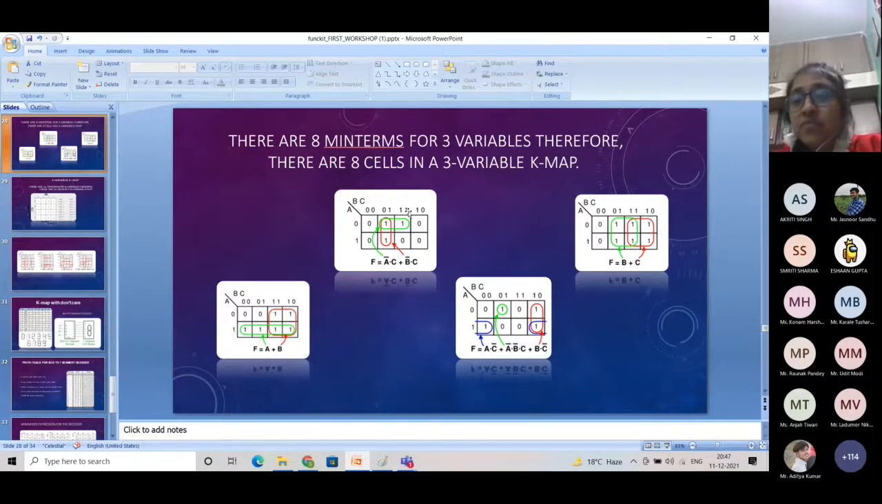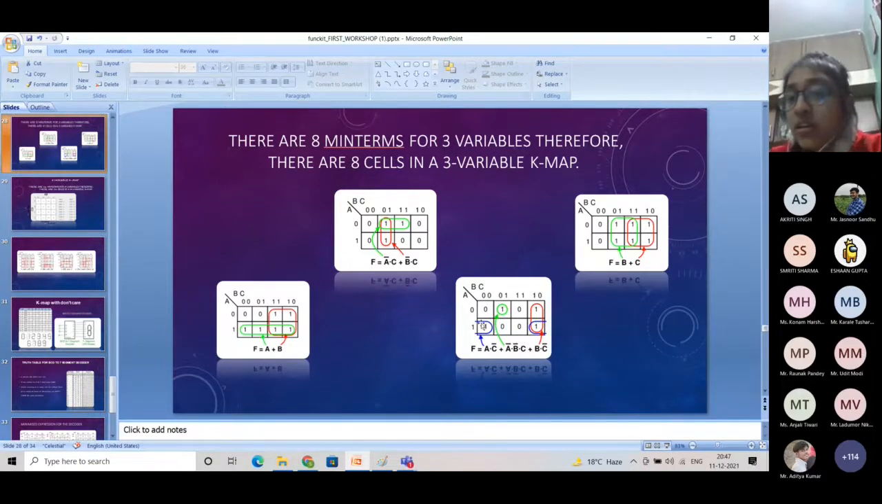See in this case, for this green group, B is changing its value, but C is constant and A is also constant. C is constant and its value is 1, and A is constant and its value is 0. So for the green group, the min term will be A bar, because the value of A is 0, dot C, because the value of C is 1. For the red group, the values of B and C are constant, but the value of A is changing. So we will neglect A. The value of B is 0, so we will take B bar, and the value of C is 1, so we will dot it with C.